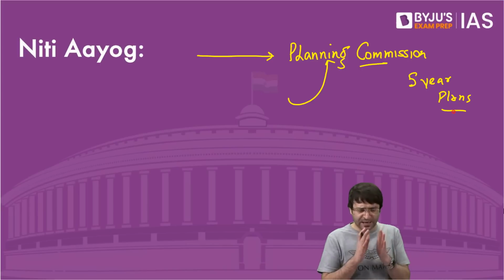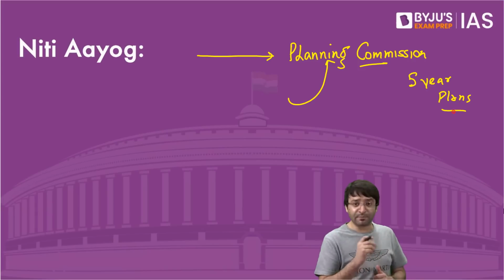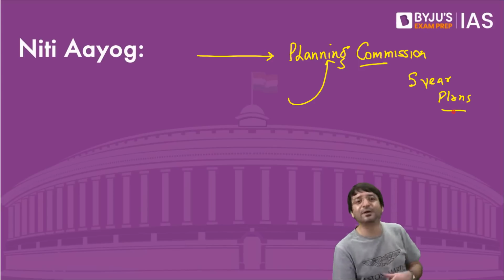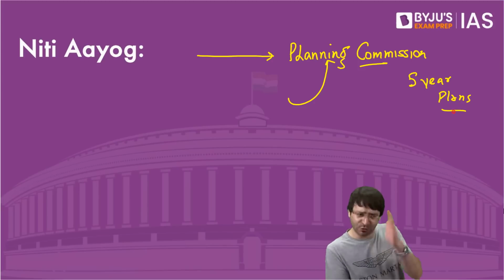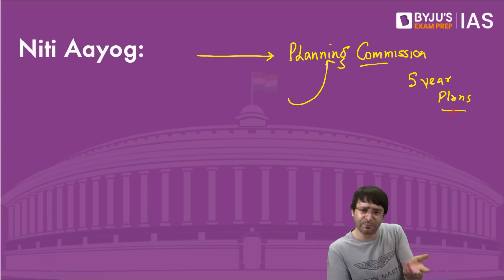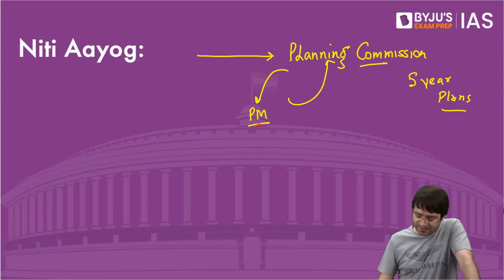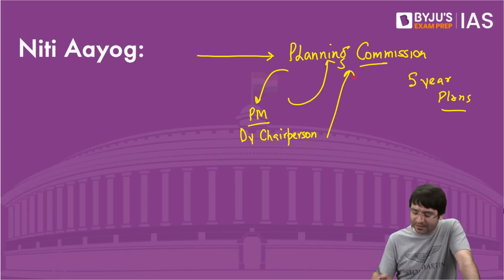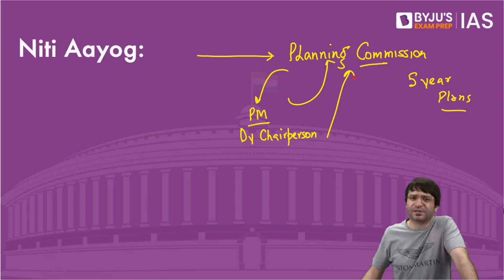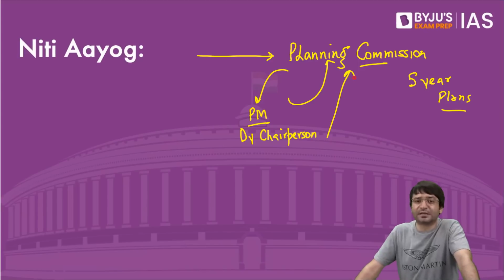What is going to be the plan of our economic growth and development for the next 5 years? Inclusive development, more inclusive development, more and more inclusive development, whatever the plan is. And then you would chart out policies and programs which will help you achieve that goal. The Planning Commission was headed by the Prime Minister. He was assisted by the Deputy Chairperson of the Planning Commission, who used to be a bureaucrat. For example, when Dr. Manmohan Singh was the Prime Minister, Montek Singh Ahluwalia, a noted economist, was the Deputy Chairperson of the Planning Commission.